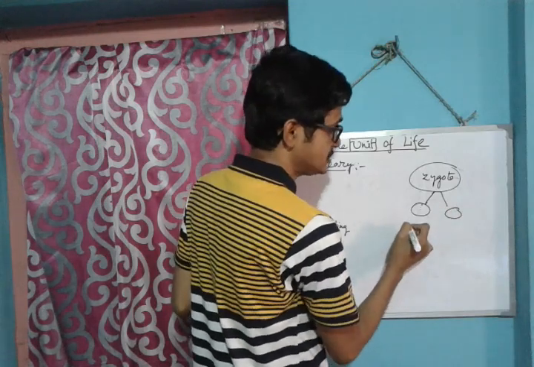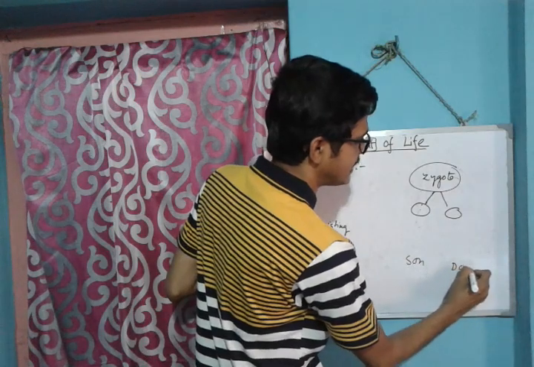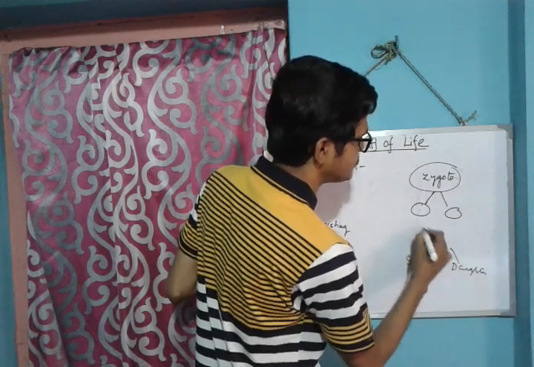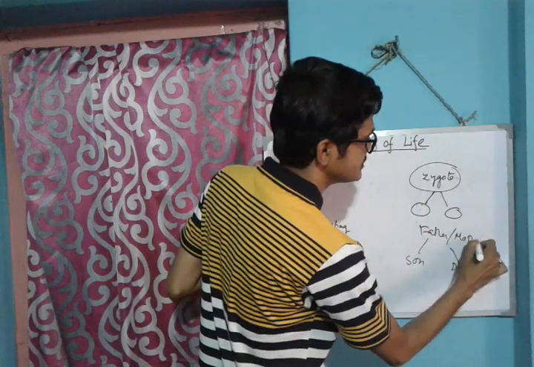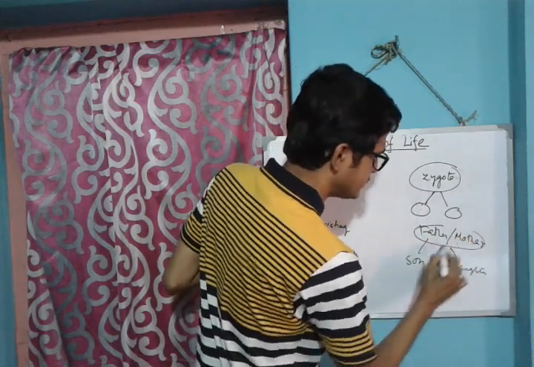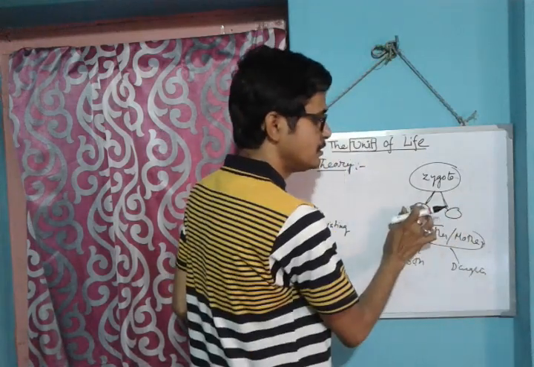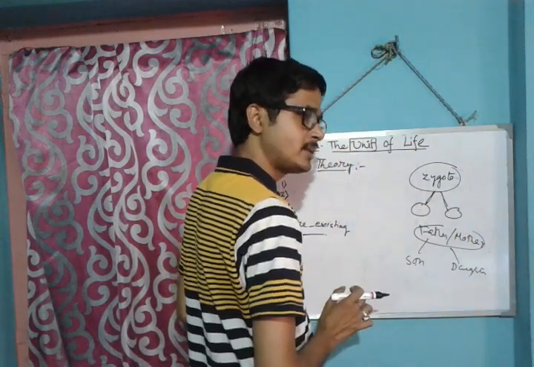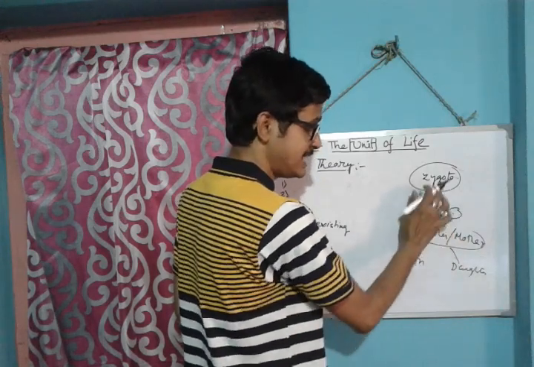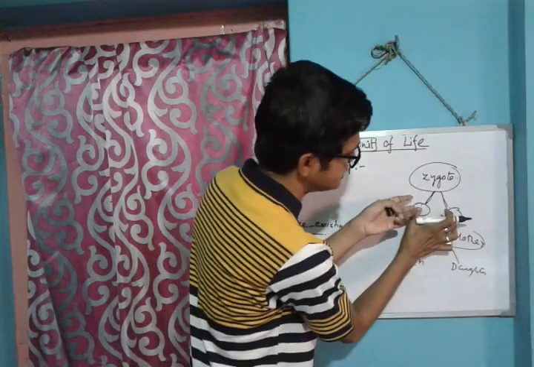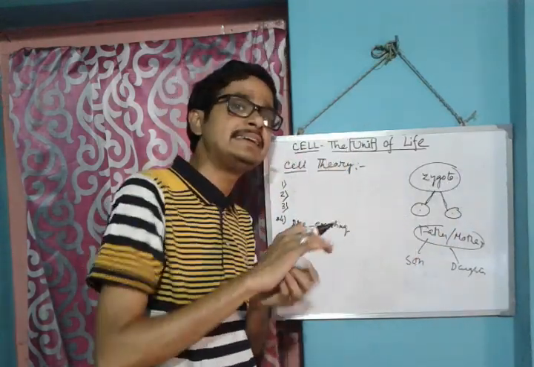Like that, I have a son and daughter, and they come from the pre-existing father and mother. From one cell, two cells are formed. So these two cells come from this one cell. So we can say all cells come from pre-existing cells.